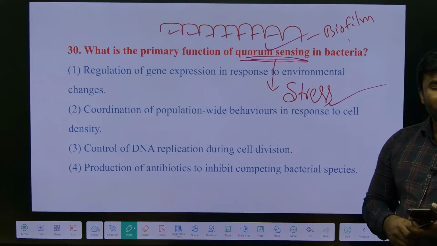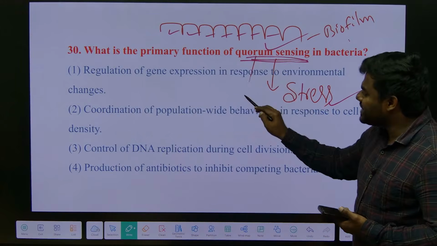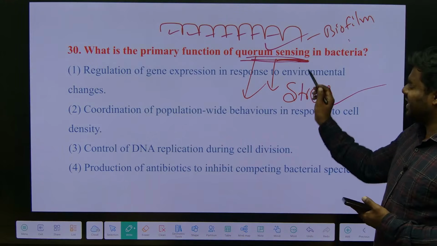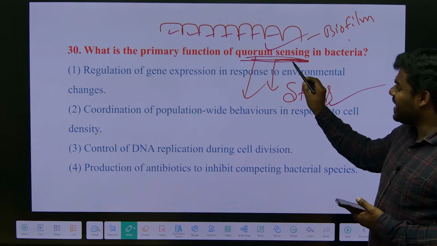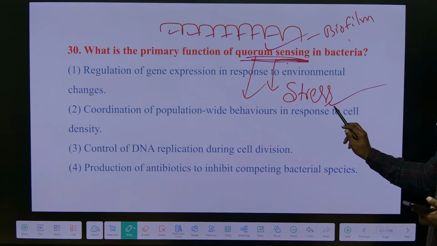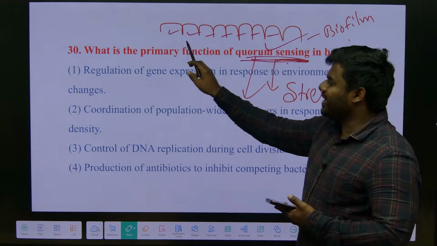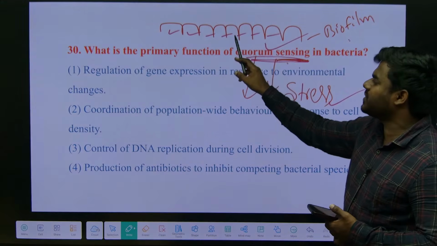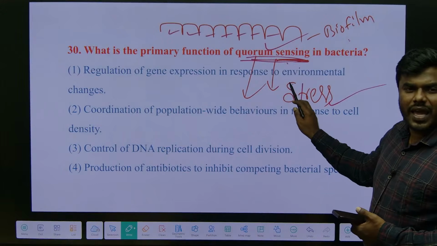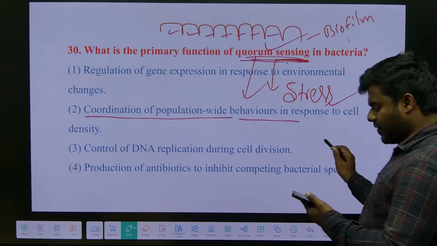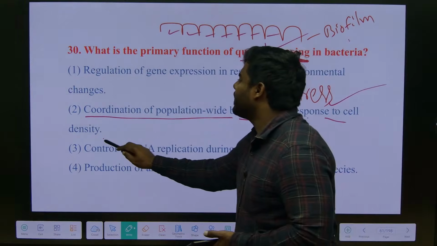So first, bacteria receive or sense some chemicals such as oligopeptides. After sensing these chemicals, which explain that the condition is stressful, then immediately they will start synthesizing the biofilm in order to survive during adverse environmental condition. So it is coordination of population-wide behaviors in response to cell density.